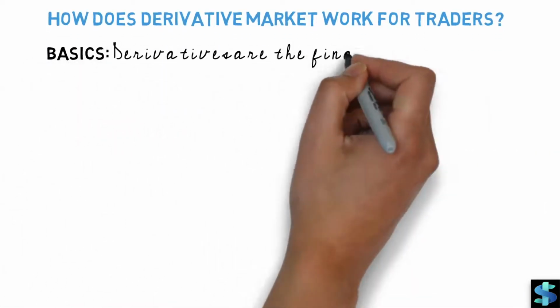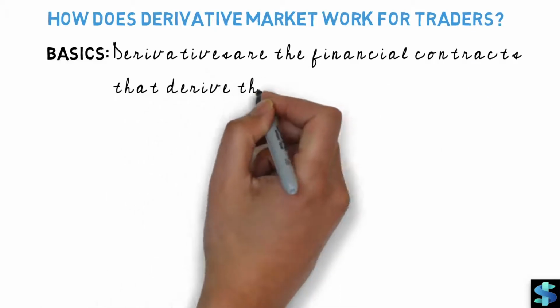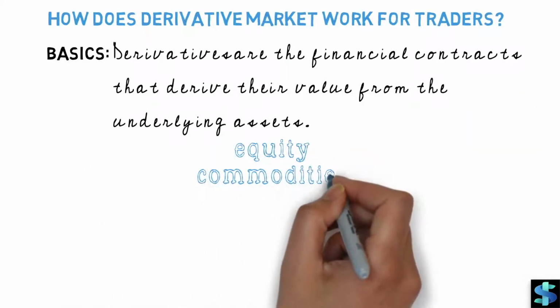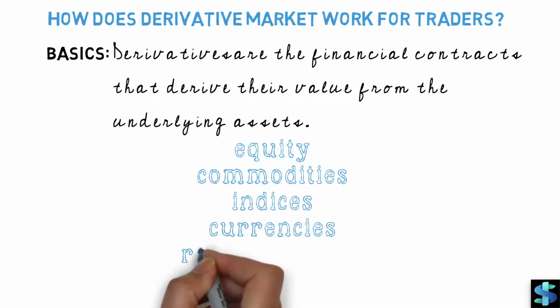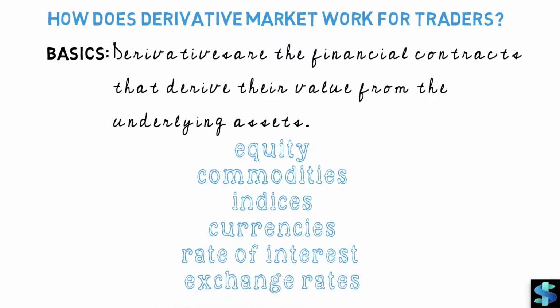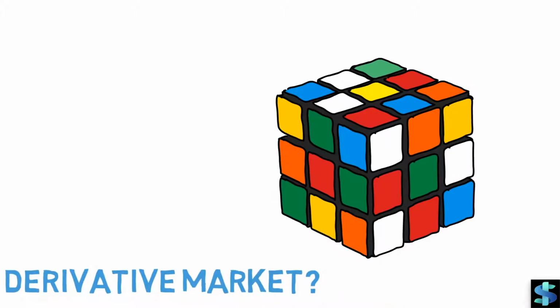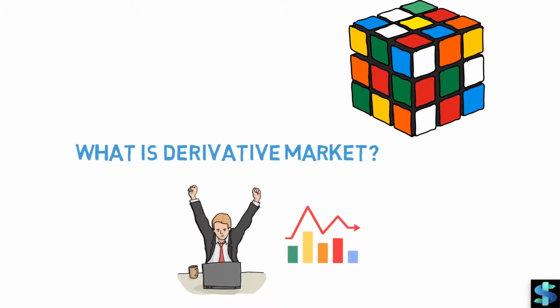Derivatives are financial contracts that derive their value from the underlying assets. The underlying assets in this case can be equity, commodities, indices, currencies, rate of interest, or exchange rates. The value of a derivative depends on the value of its underlying asset. Thus, by predicting the future price of the asset, the future price of the derivative contract can be judged and traded on. Derivatives are one of the most complex financial instruments and the most rewarding ones too.